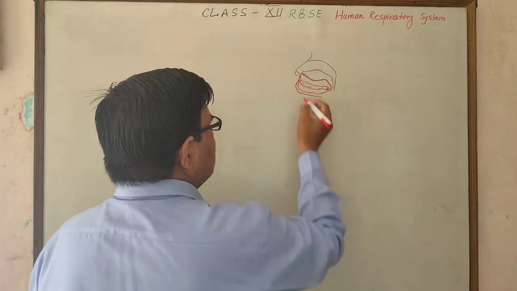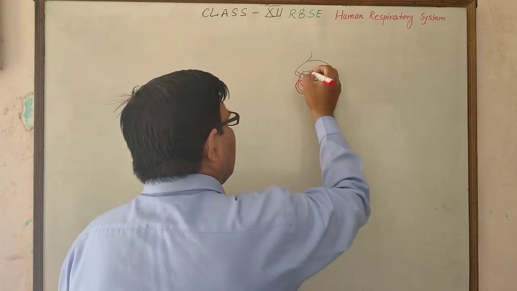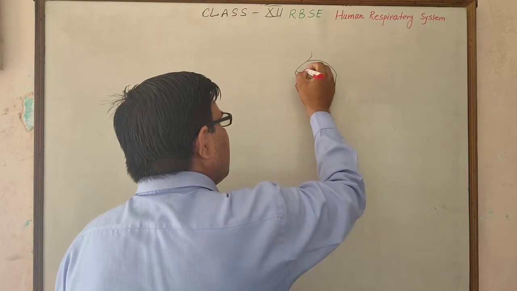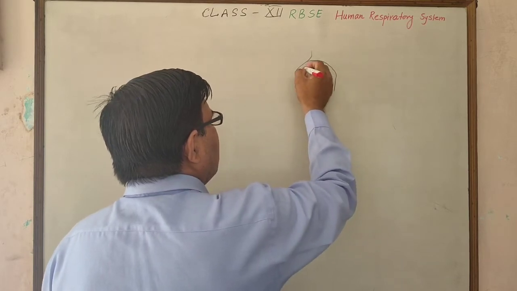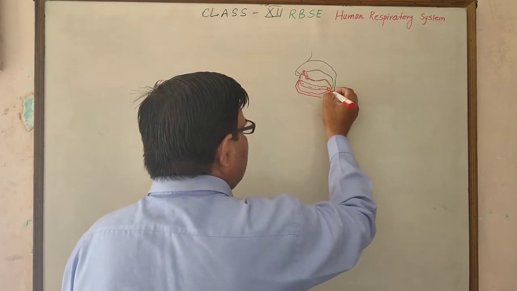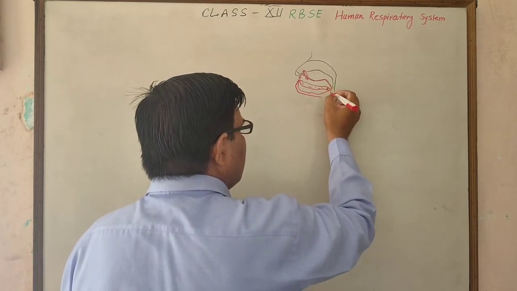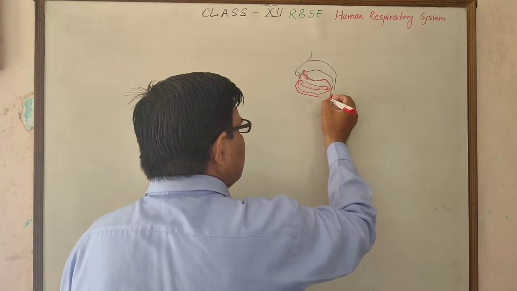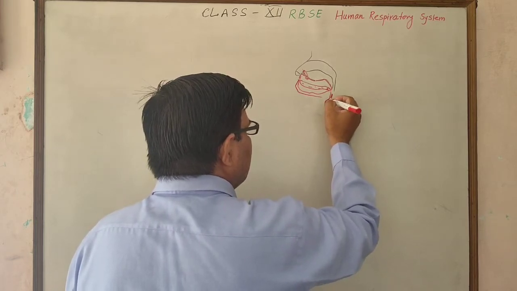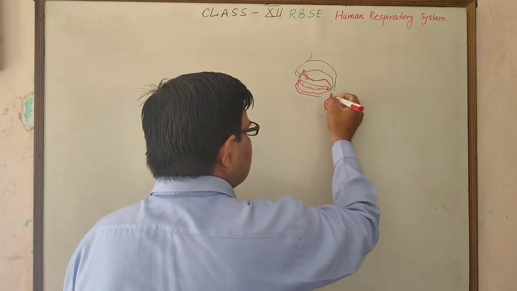A passage occurs between the nasal chamber and the buccal cavity. Below this, the glottis is present, which opens in the larynx, which has vocal cords.